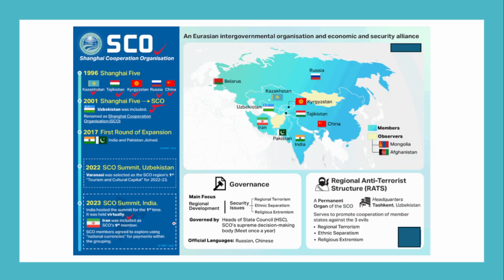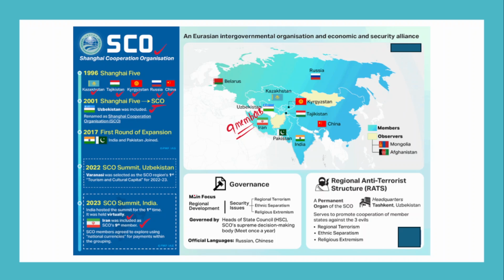Iran was included as the 9th member of the Shanghai Cooperation Organization, right? So in fact, there are 9 member countries. You have to remember all those 9 member countries. There are some countries which are observer countries and some countries which are actually members.